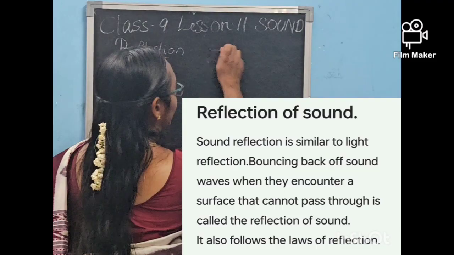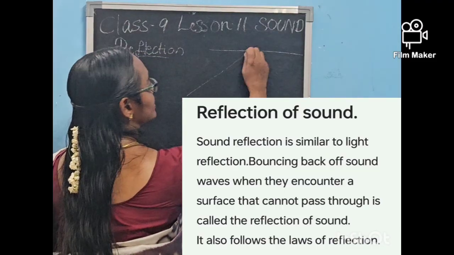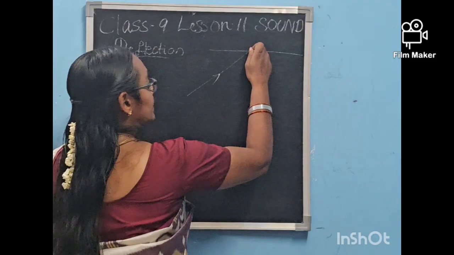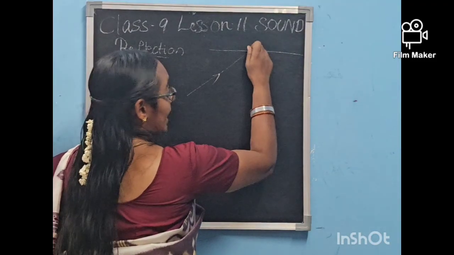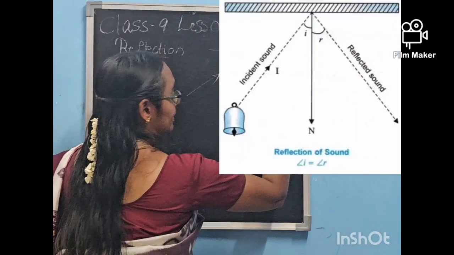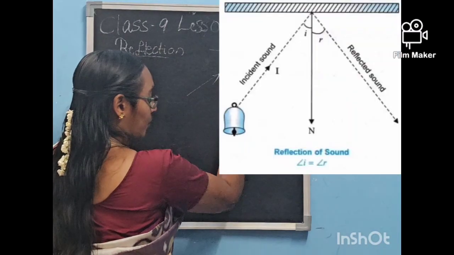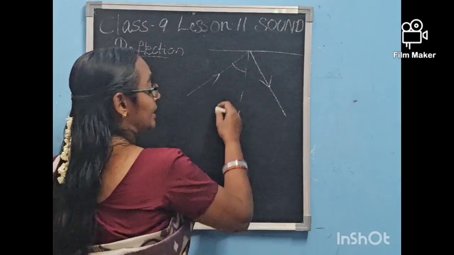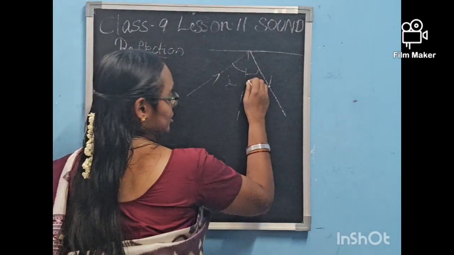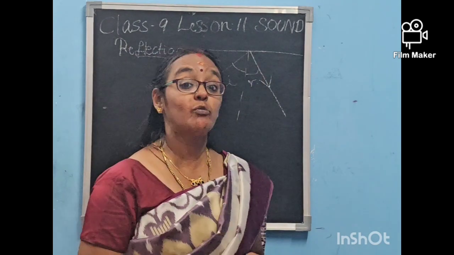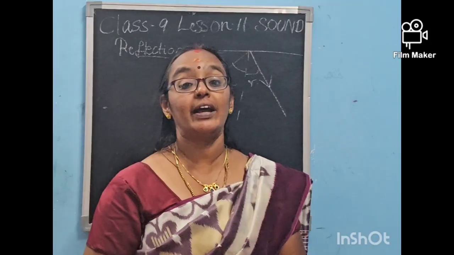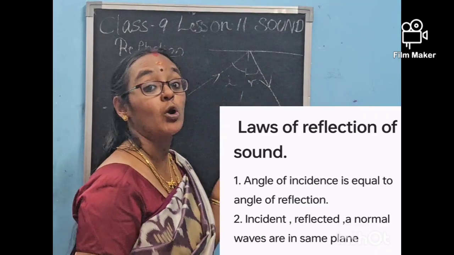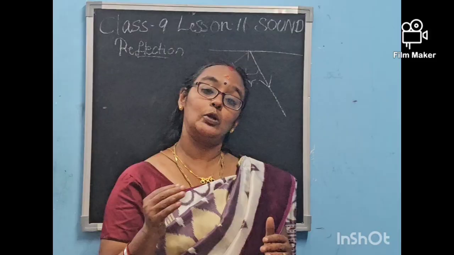If we consider a plane and the sound is traveling in this direction, we say it is the incident wave of sound. Then it will strike that surface and be reflected back at another angle. Okay, ma? If we draw a normal, like light, we can say the angle of incidence of the sound is equal to the angle of reflection. This is the law of reflection of light we have seen, na? The same will be followed for sound also.